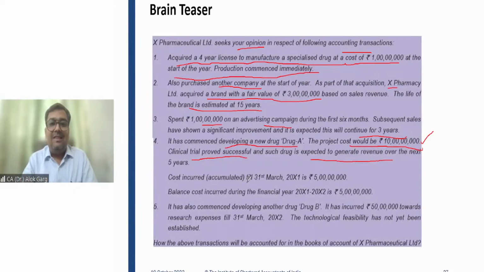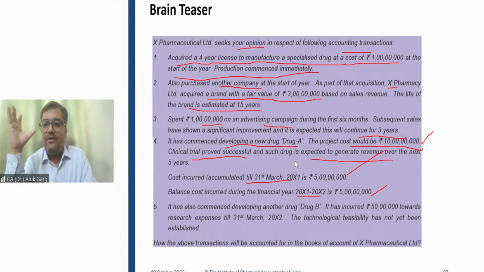Cost incurred till 31st March is 5 crore, and cost incurred after 31st March 2001 is 5 crore, right? So cost incurred till last year is 5 crore, and in this year it is 5 crore. So friends, tell me, what is the cost of this intangible asset? First of all, the development cost incurred during the financial year should be capitalized as cost of intangible asset as on 31st March 2002. Right? In that case, what is the opening cost? Opening cost is 5 crore. Development cost is 5 crore.